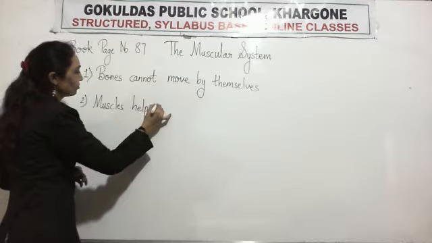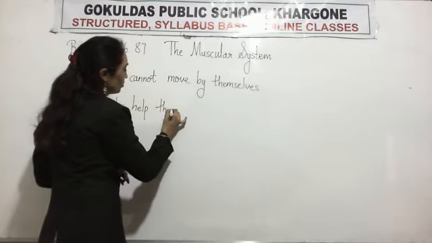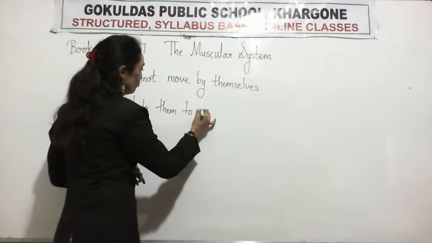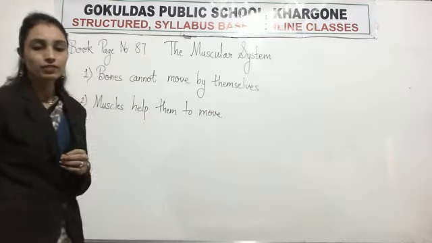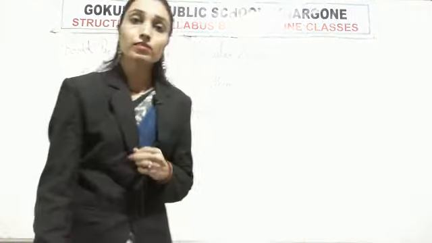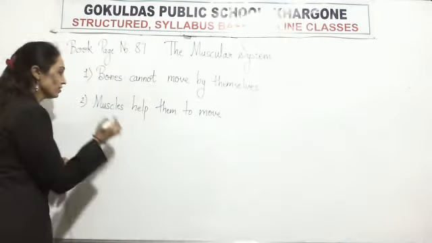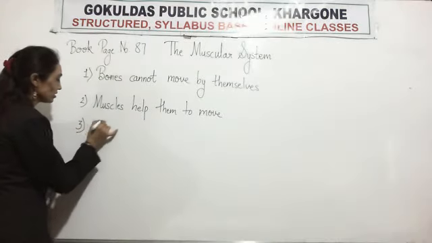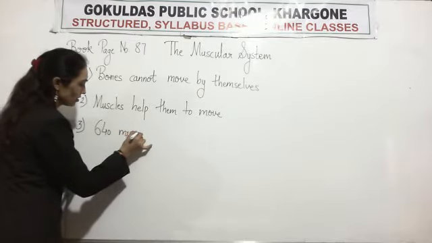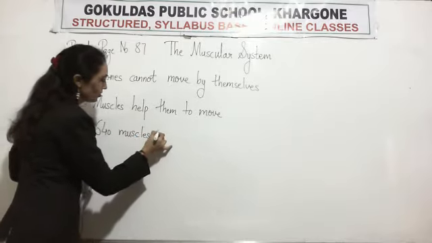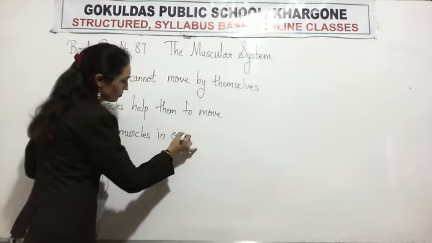Then there are 640 muscles in our body. How many muscles? 640 muscles in our body.